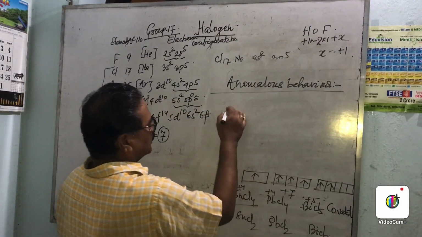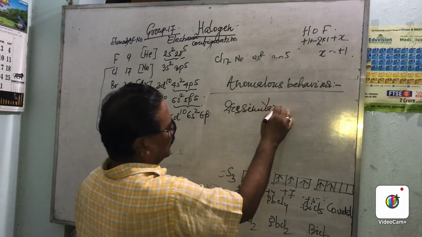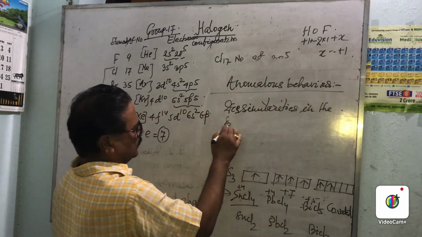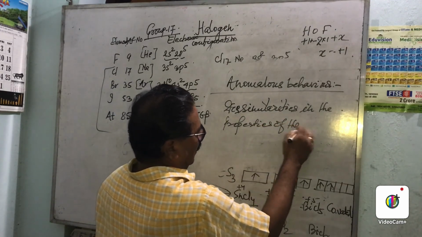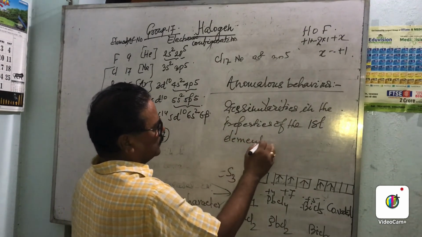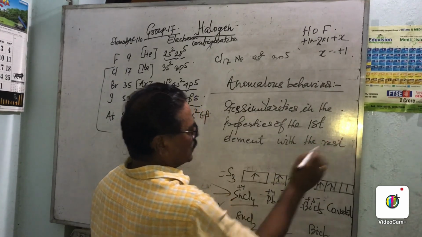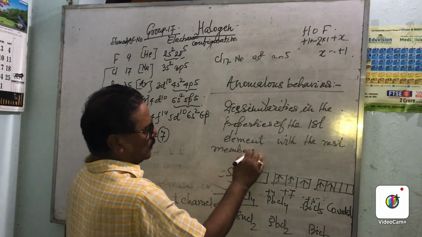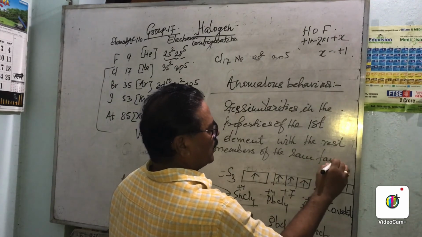So anomalous behavior means dissimilarities in the properties of the first element with the rest of the members of the same family.